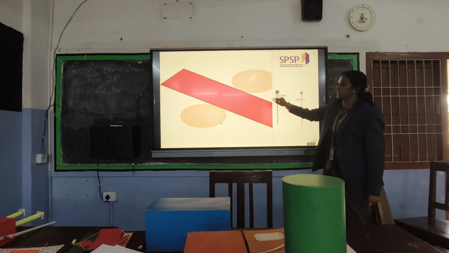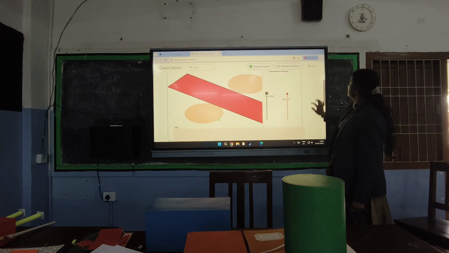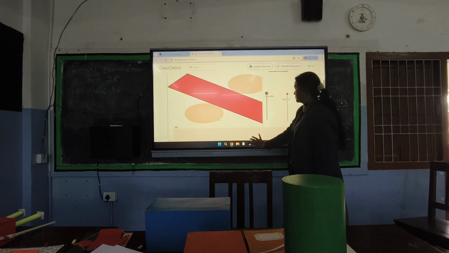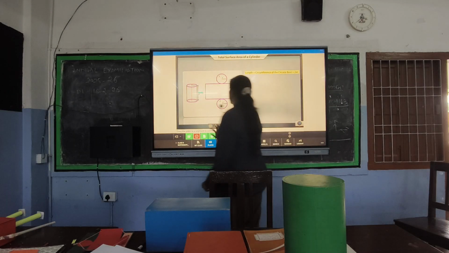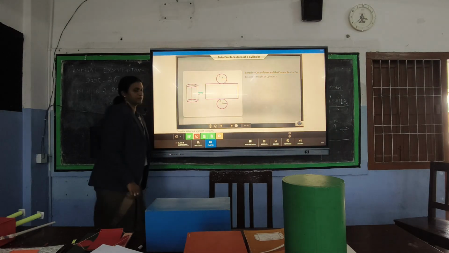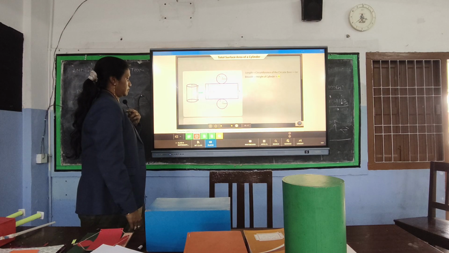So here L is nothing but 2 pi r. The circular base's circumference is the length, and the breadth is the same as the height of the cylinder.